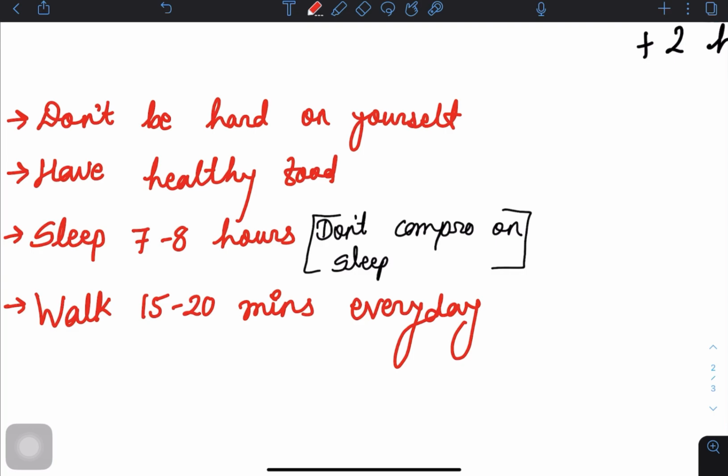Sleep well, guys. You have to sleep 7 to 8 hours. You don't need to compromise on your sleep. Please, guys, the people who are saying 5 hours of sleep is enough, no, it's not enough, because you are doing so much mental work the whole day. You need to get enough sleep. Your mind needs rest.